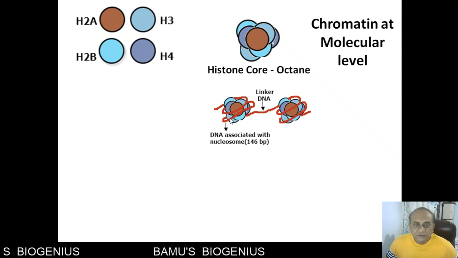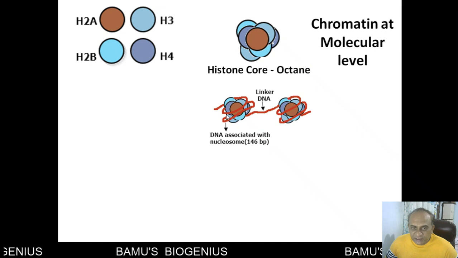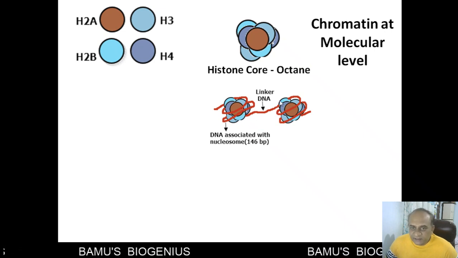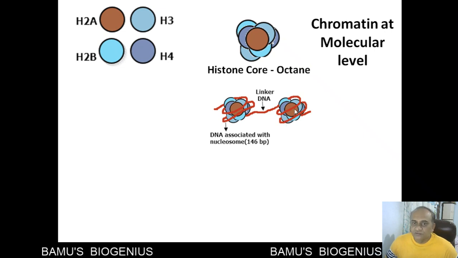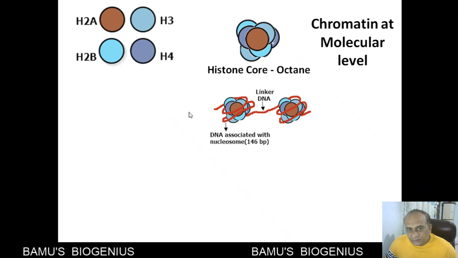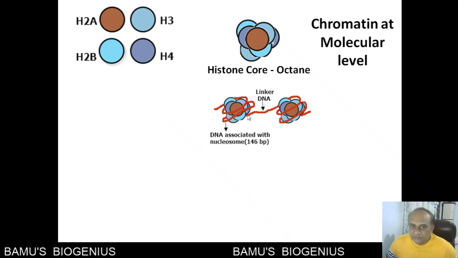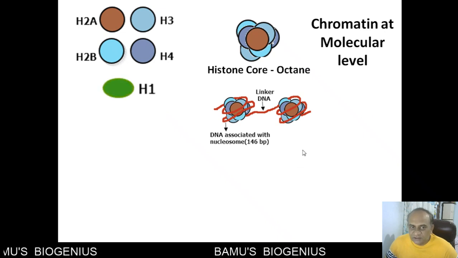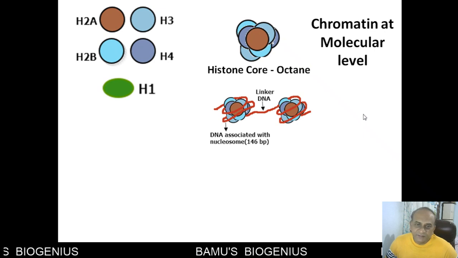So 146 base pairs are associated with the histone core, then a linker DNA, and again 146 base pairs are associated with the next histone core. Like that, it has a beads on a string appearance.